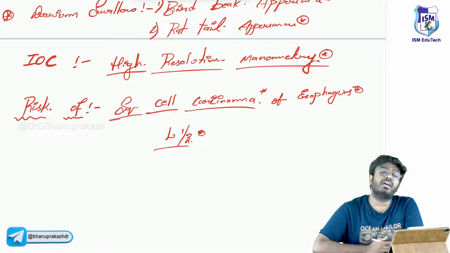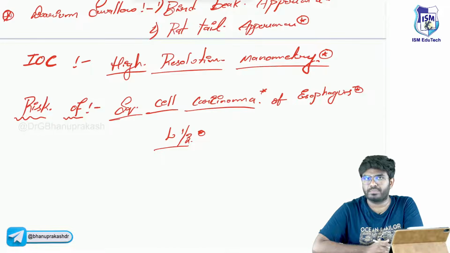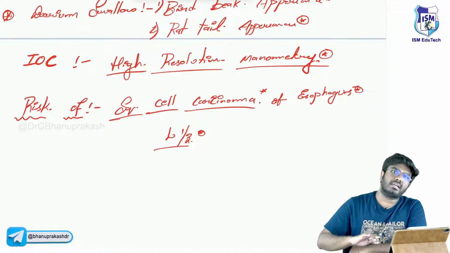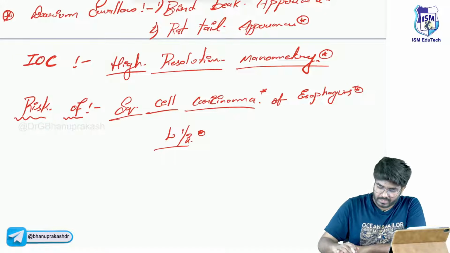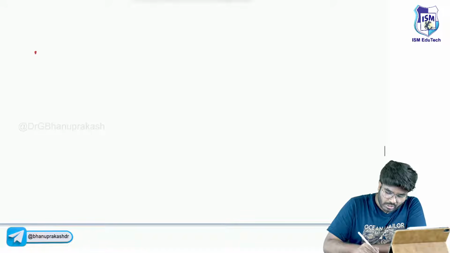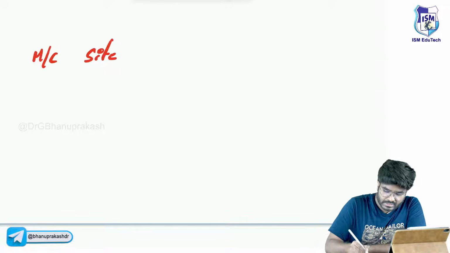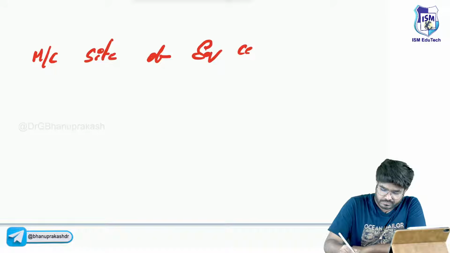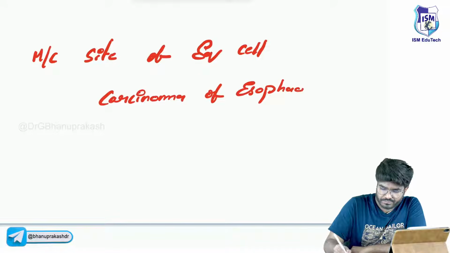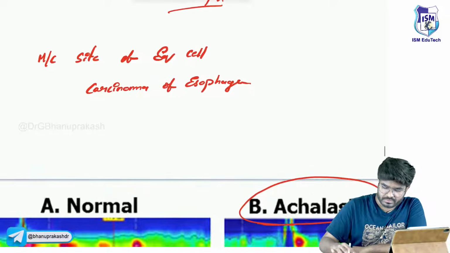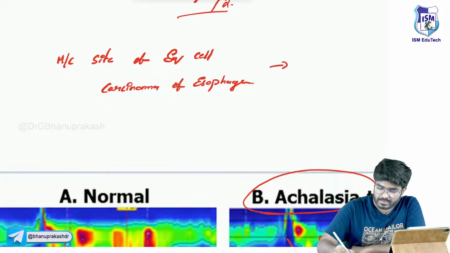But if the question specifically asks what is the most common site of squamous cell carcinoma, the most common site is always the middle one third. In India also it is always middle one third, but in this condition it's going to be the lower one third. Let me write here clearly: most common site of squamous cell carcinoma of the esophagus is middle one third.